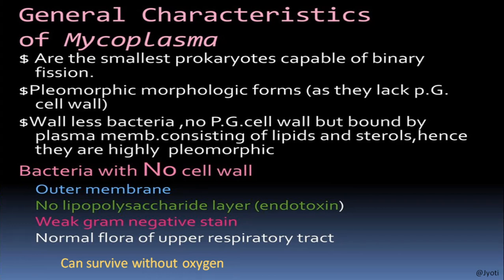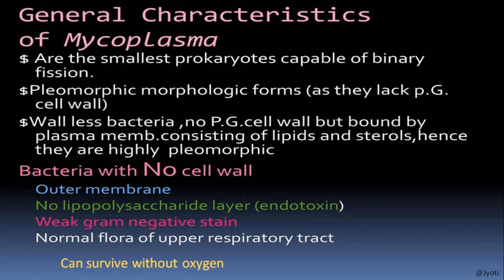The next group of bacteria is Mycoplasma. It is the smallest known living organism. Remember, it is very important, and this is a very special type of organism because of the following characteristics. They are the smallest prokaryotes and they are capable of binary fission.